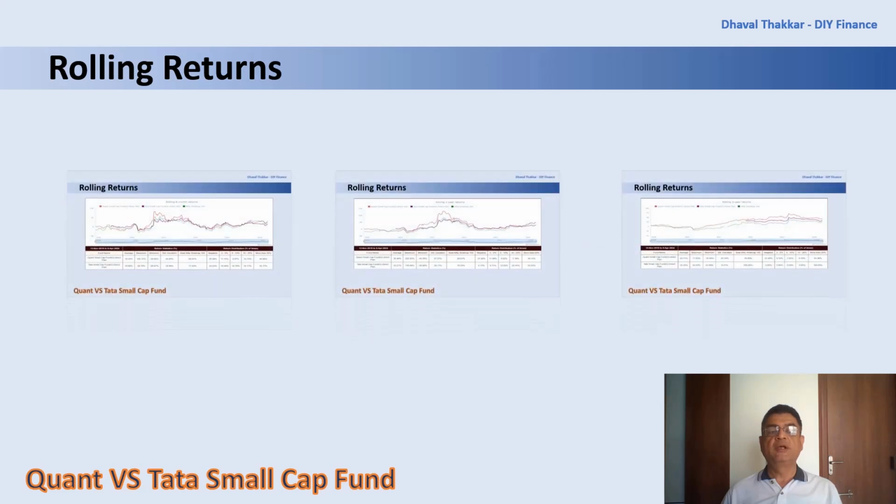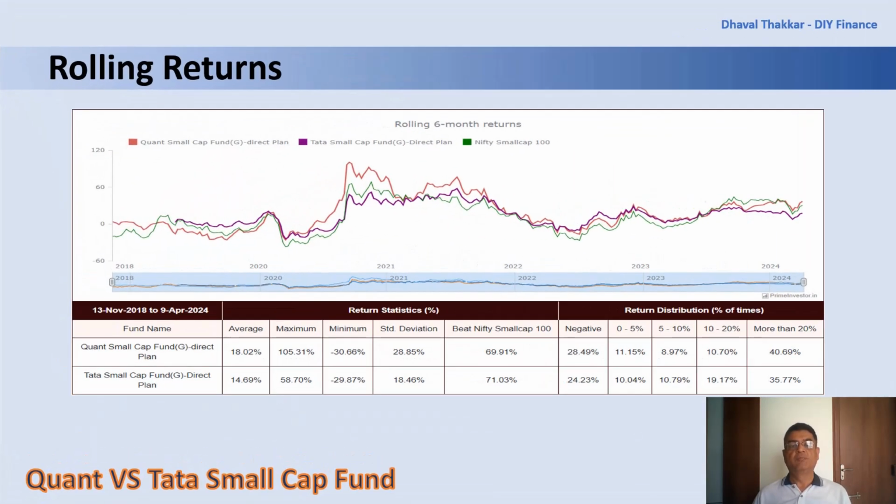As the funds were launched in late 2018, 5 years rolling return data is not available. Hence, we'll check the rolling returns for 6 months, 1 year and 3 years period and compare to its index. Firstly, let's see the 6 months rolling return. From the graph, it is evident that both the funds have been able to beat their index 70% and 71% of times, with Quant having better average returns and higher standard deviation.